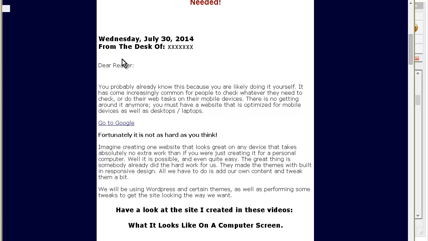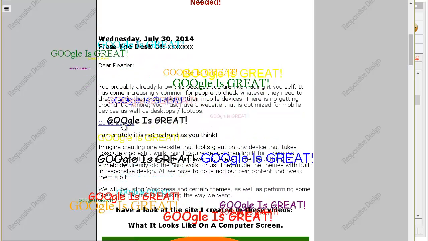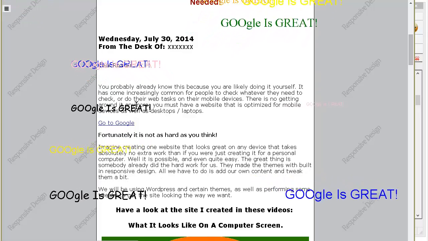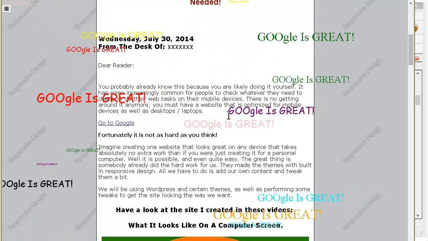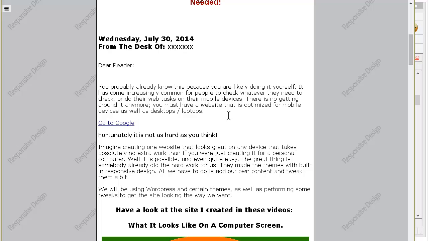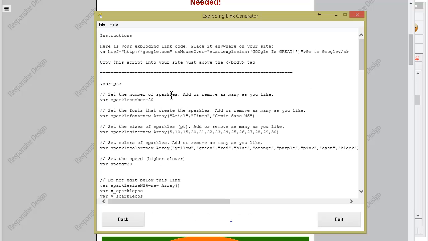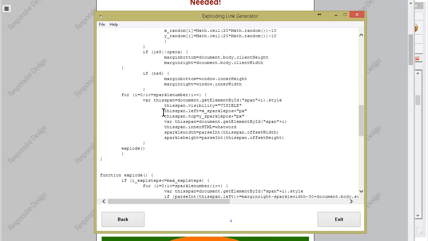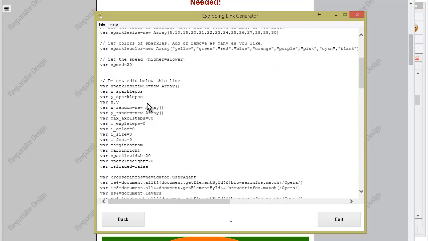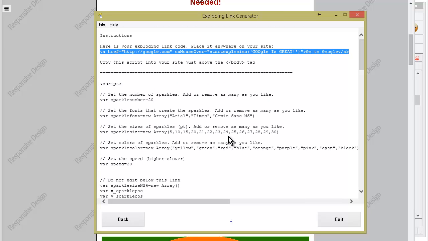Okay, so that's how you can use it to create some cool looking exploding links. Now you can put as many links on your site as you want. Make sure though that you only paste the script in once. So you can go back through this whole thing and make another one. The second time on the same site, all you have to do is put this link where you want. This script down here, you only paste in one time. Okay, there you go. So that's how you can create some neat exploding links using the software.